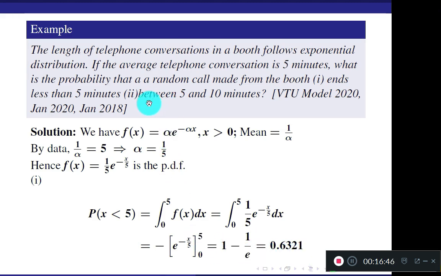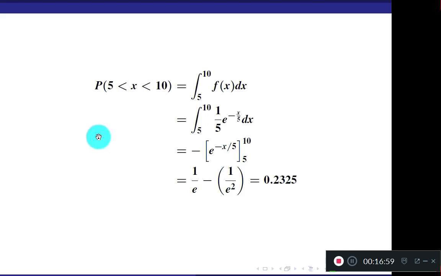What is the second question? Between 5 and 10 minutes. So I think you understood how to write the limits. You write the limits for x as 5 to 10. Integration from 5 to 10. P of 5 less than x less than 10 means integration from 5 to 10 of f of x dx. Integrate. Apply the limits and calculate.